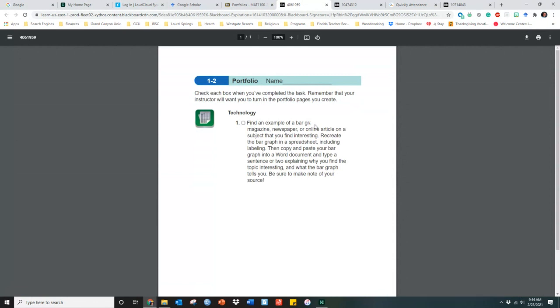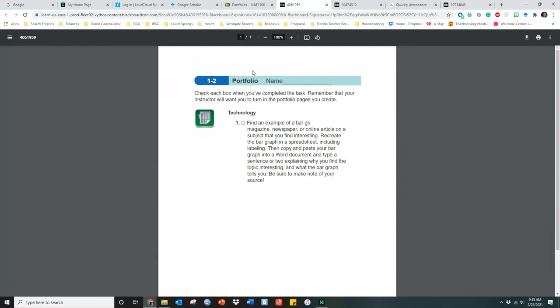So here it says, find an example of a bar graph from a magazine, newspaper, or online article on a subject that you find interesting. Recreate the bar graph in a spreadsheet, including labeling. Then copy and paste your bar graph into a Word document, and type a sentence or 2 explaining why you find the topic interesting and what the bar graph tells you. Be sure to note where you got your sources from.